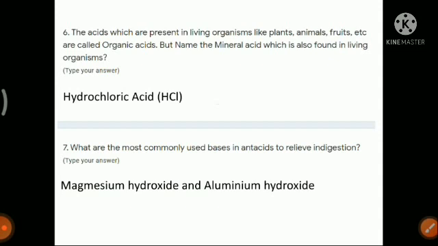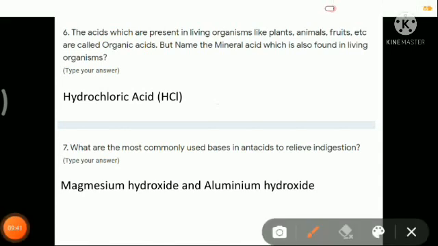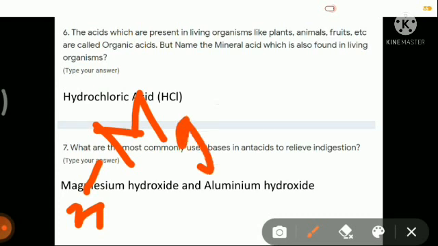Question number 7: what are the most common bases in antacids? When you learned about indigestion, you saw that to relieve the acidity in our stomach we use antacids. And in this antacid we have milk of magnesia. This milk of magnesia contains magnesium hydroxide, so this should be magnesium. In place of this M, it should be N. So it will be magnesium hydroxide, that is Mg(OH)2.